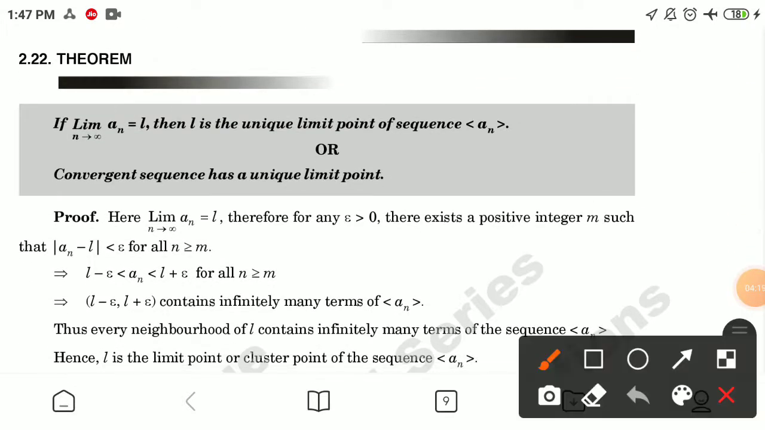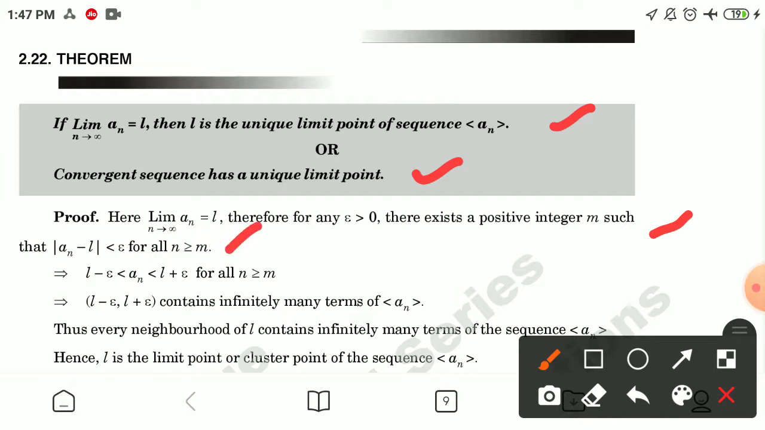Next theorem: if limit as n tends to infinity of a_n is equal to L, then L is the unique limit point of sequence a_n. Or we can restate: a convergent sequence has a unique limit point. Proof: here limit as n tends to infinity of a_n is equal to L, therefore for any epsilon greater than 0, there exists a positive integer m such that modulus of a_n minus L is less than epsilon for all n greater than or equal to m.